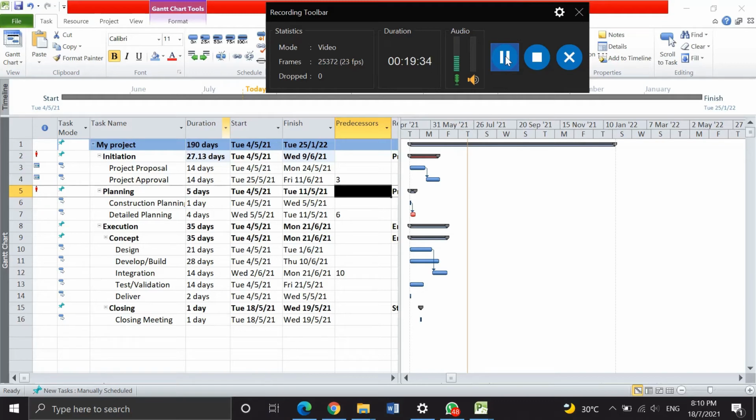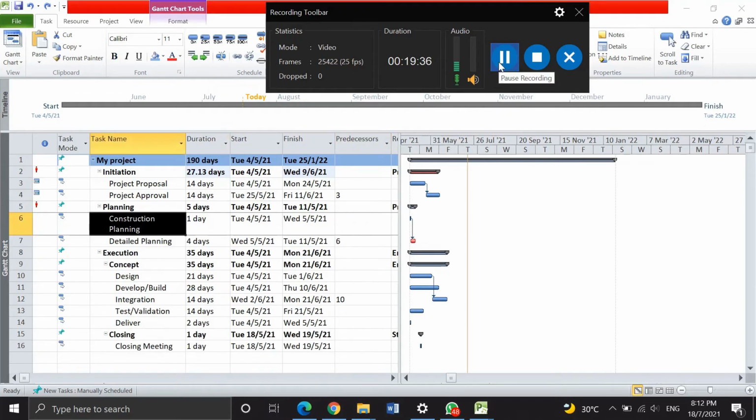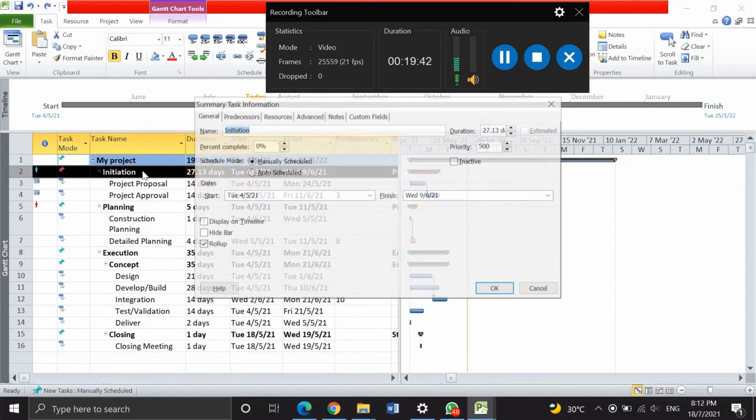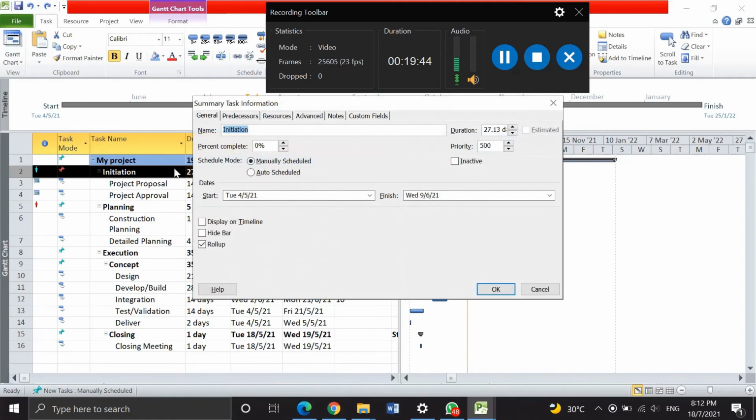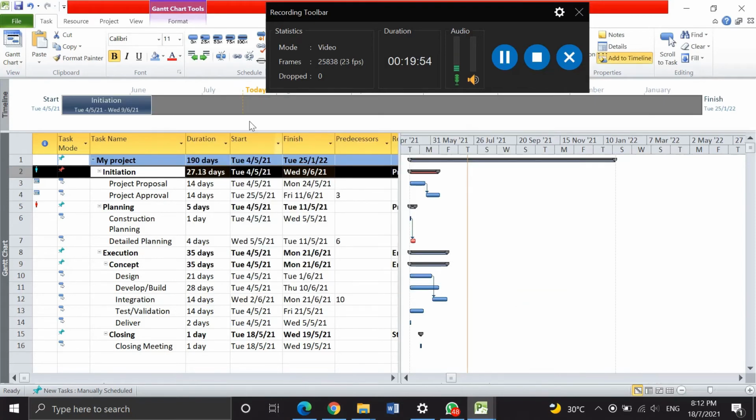Next is create a timeline. For the timeline, I choose the invitation, double click on it, choose general, click on display on timeline, and then click OK. It will show the invitation's timeline for this project.